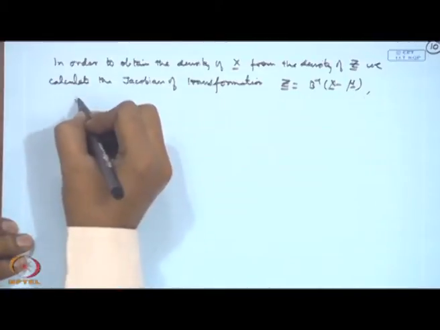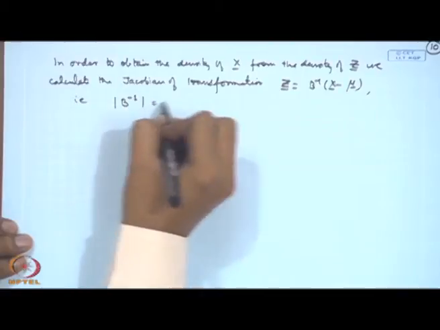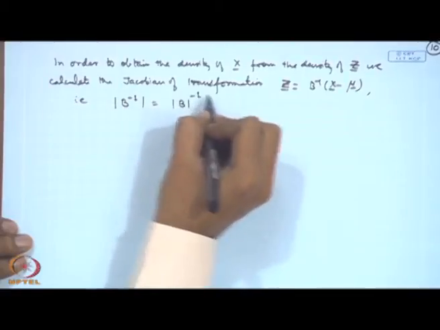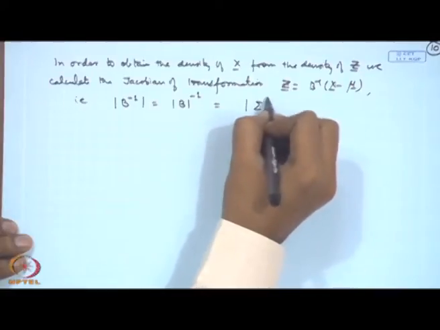So, that is given by the determinant of B inverse, which is also the determinant of sigma to the power minus half.